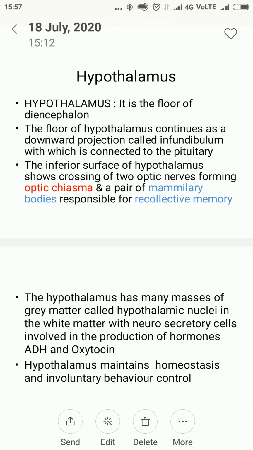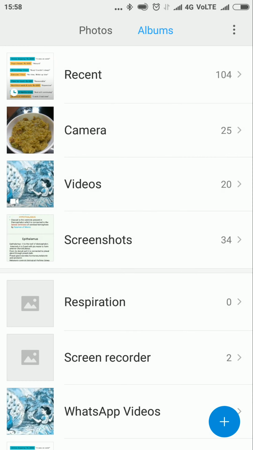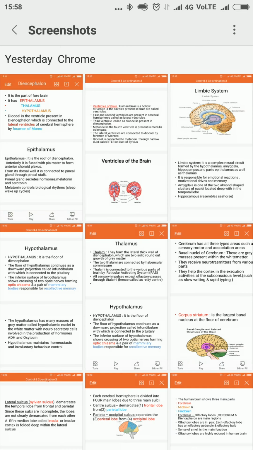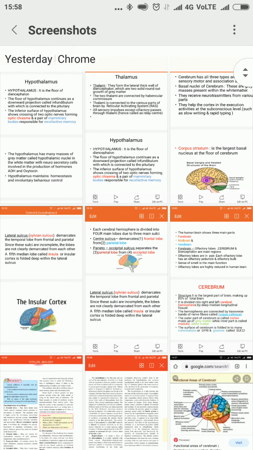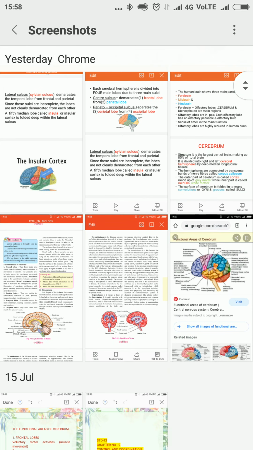It also controls secretion of glands of the stomach and intestine, and produces neurohormones that stimulate the pituitary gland. There are many stimulatory hormones produced by the hypothalamus. So this is all about the hypothalamus part of the diencephalon. The diencephalon has all these parts: epithalamus, thalamus and hypothalamus. So this is all about the forebrain we discussed.